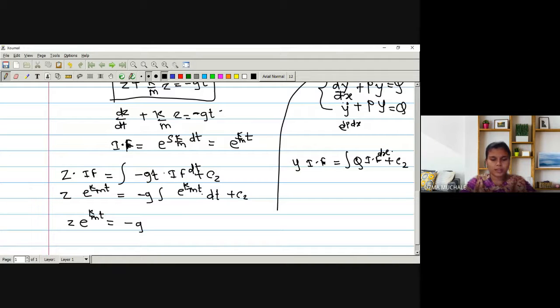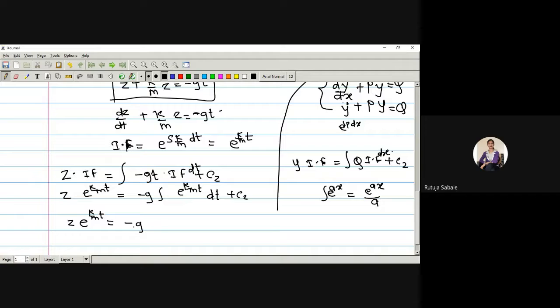Okay, e raised to ax. So what is the integration of a e raised to ax? It is nothing but e raised to ax divided by a, right? Yes, ma'am. Yes.